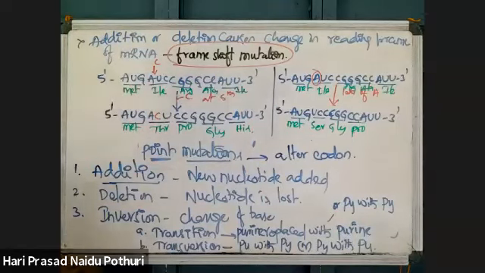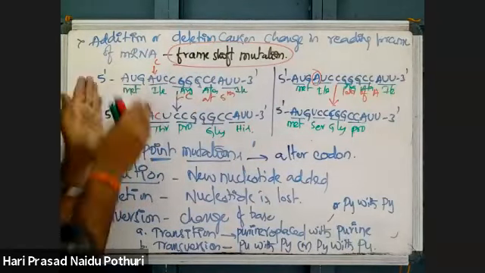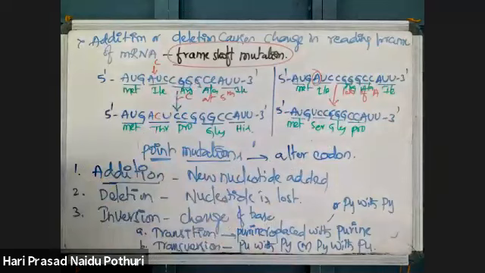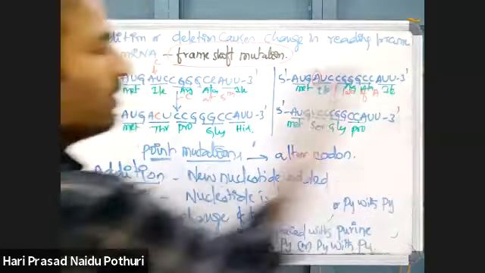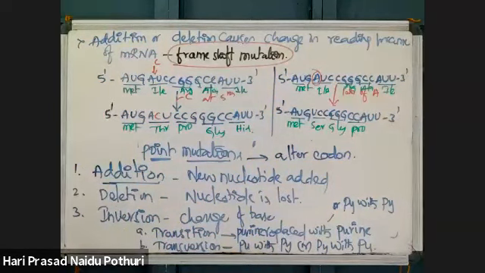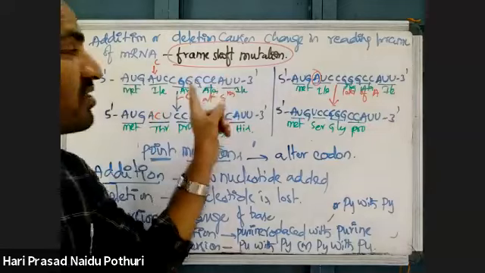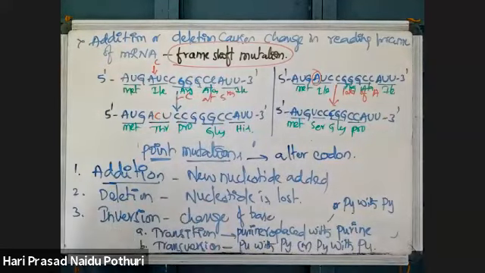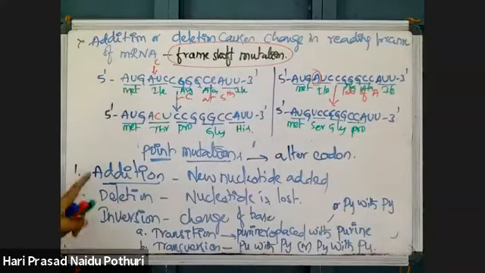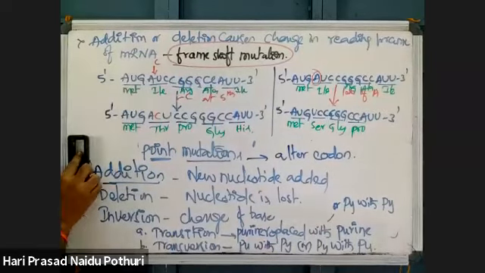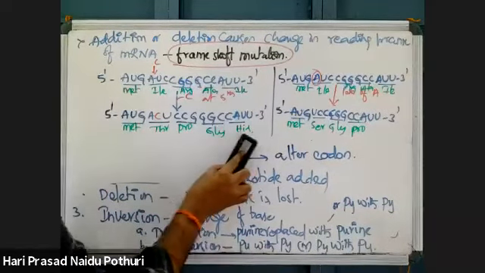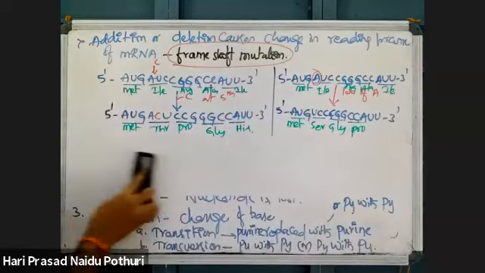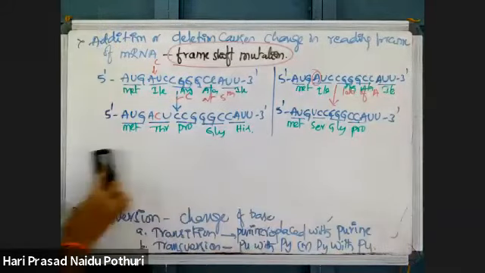Due to addition of one nucleotide, the reading frame is shifted in the forward direction. Due to deletion of a nucleotide, the reading frame is shifted in the backward direction. Due to this, there is a change of the reading frame fully. This is called addition or deletion mutation, which is called insertion or deletion. Insertion of a nucleotide causes a change in the reading frame.